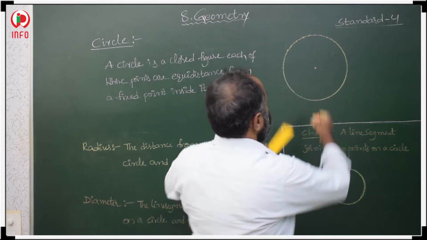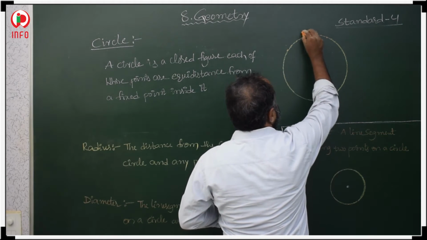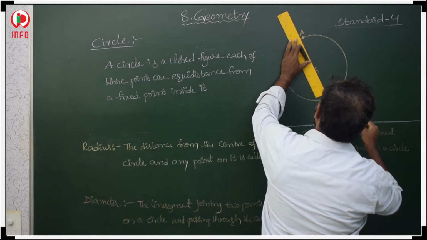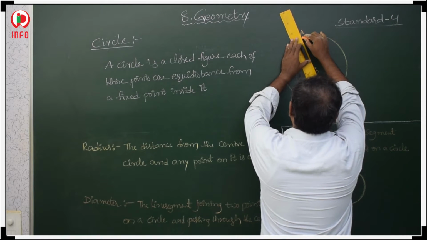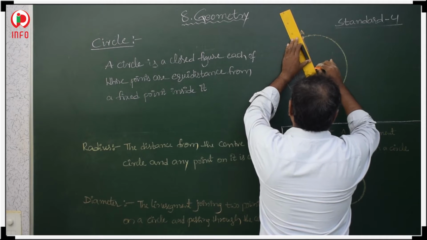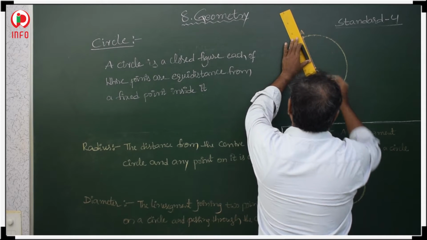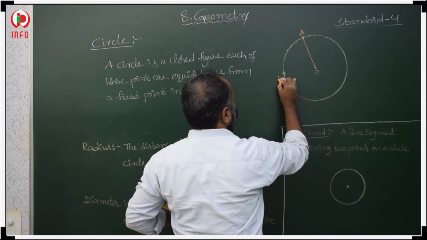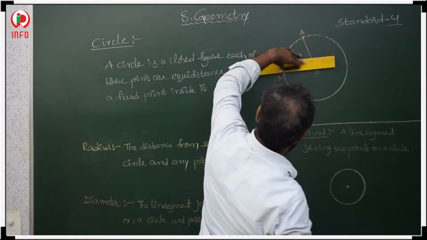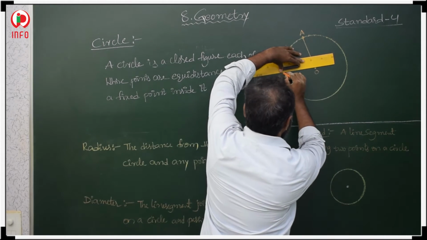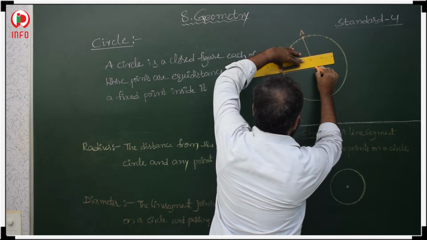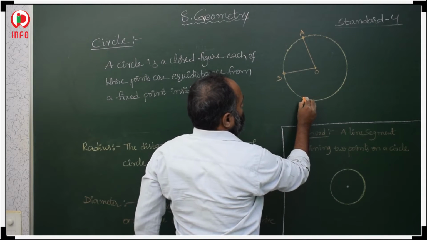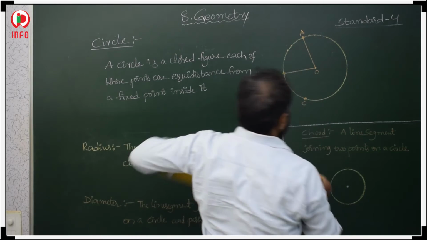Now suppose this is a point A, and this is the circle's center O. Now you join OA, O to A. Now if you take point B, join OB, O to B. For another point, take point C and join OC.